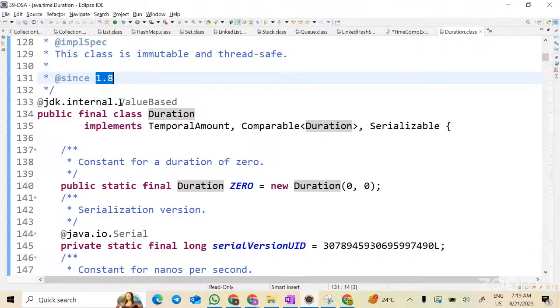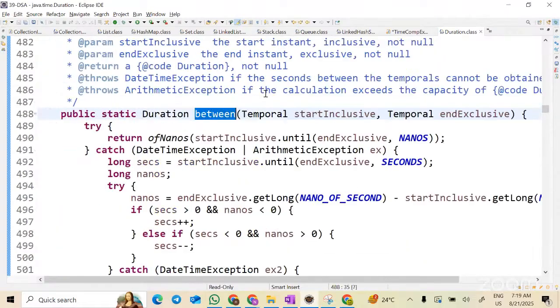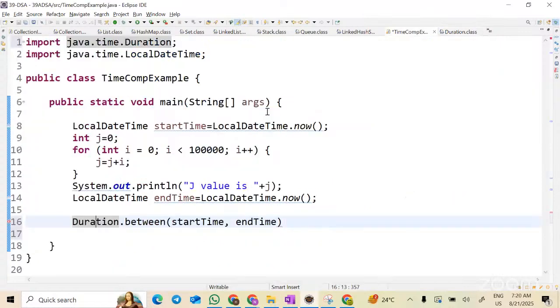See, Duration is a class. In this one, there is a method called between. If you look here, what type of method is this? Static method. How can I access a static method? Using class name followed by method name. And it is taking two temporal objects. Temporal objects are nothing but your date, LocalDateTime. That is the reason I called class name followed by method name, with start time and end time.